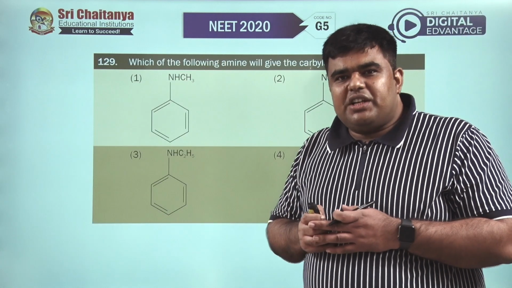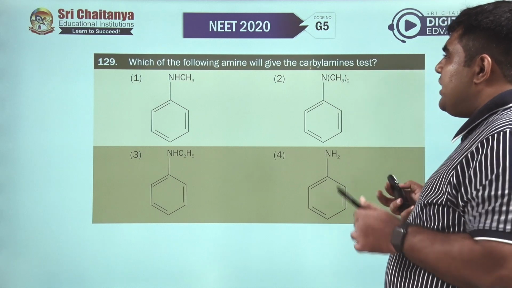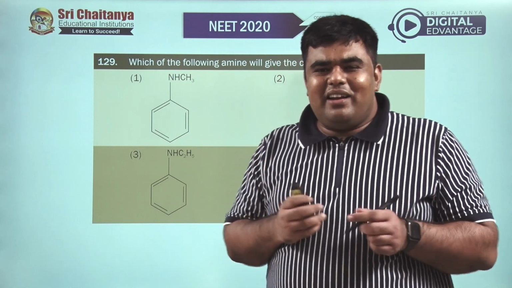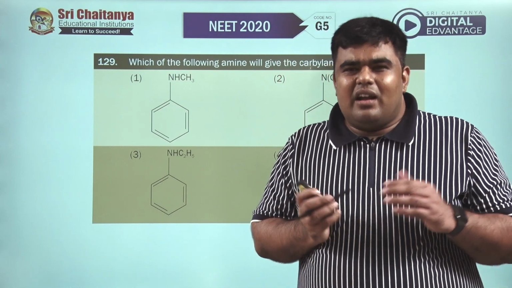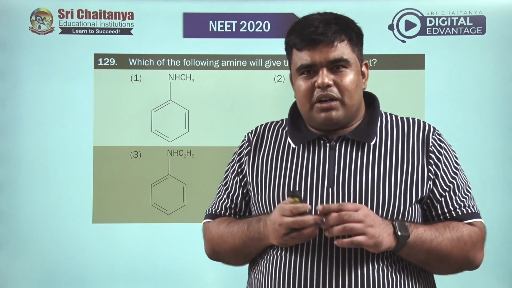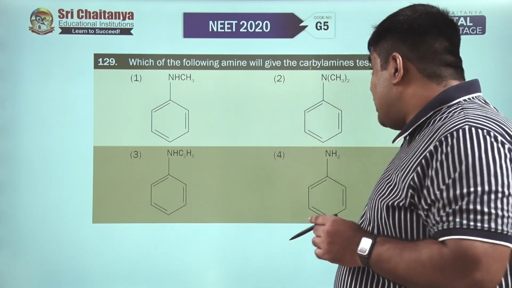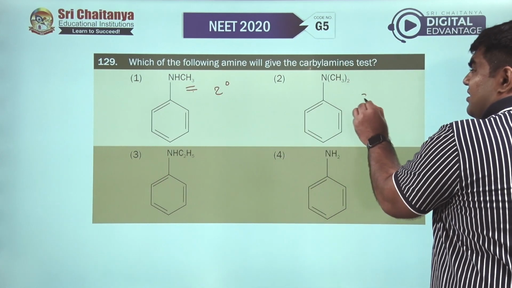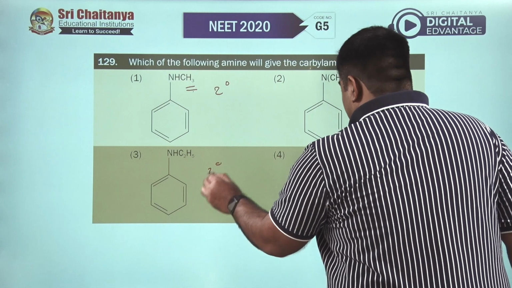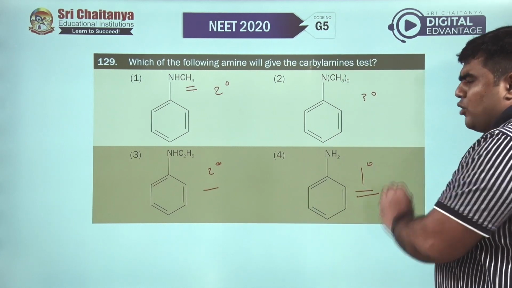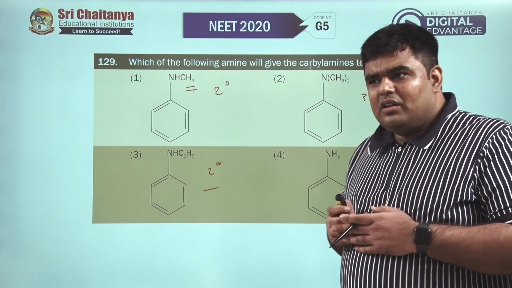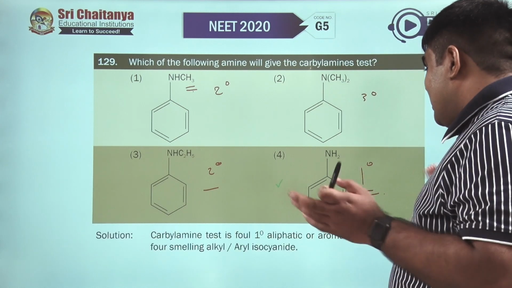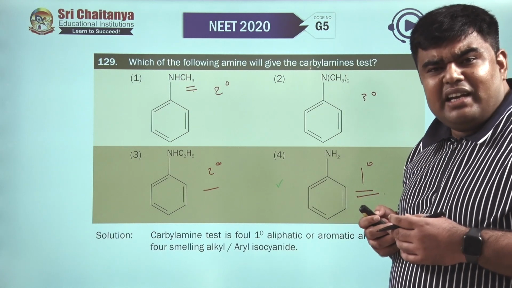Moving to question number 129. Which of the following amines will give the carbylamine test? Now the carbylamine test is given by 1 degree amines. It can be aliphatic or aromatic, but it should be a 1 degree amine. Looking at all the other options, this is 2 degree, this is 3 degree, this is again 2 degree, and this is 1 degree. This is an aromatic amine, but that is not our concern. This will give the carbylamine test, which is nothing but formation of isocyanide, a foul smelling gas.